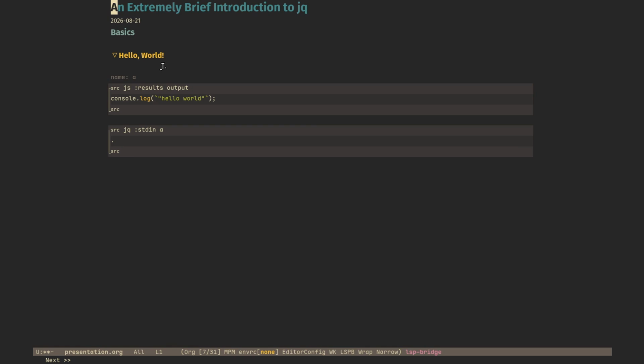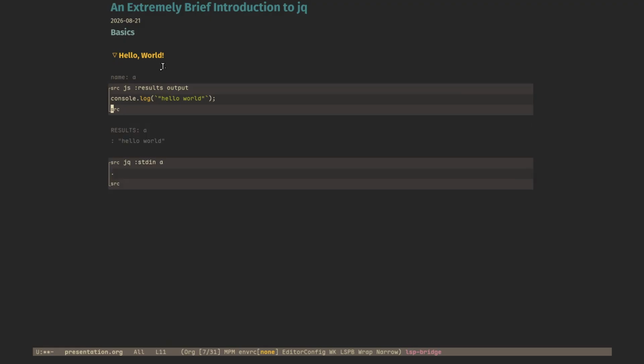Don't mind the JavaScript. It's just there to generate values to be consumed by the JQ. So here we pass hello world. And we run this and we get hello world. This is the identity operator, period or dot, which returns whatever is passed to it.